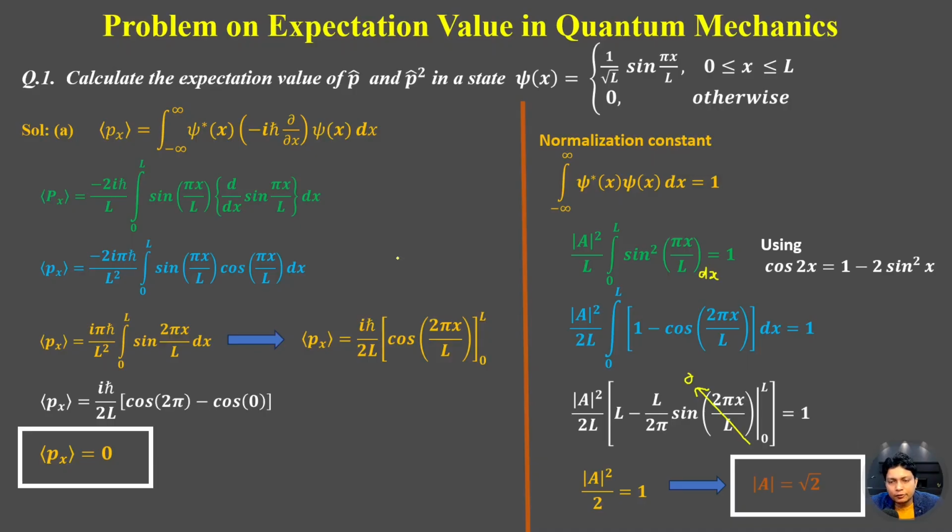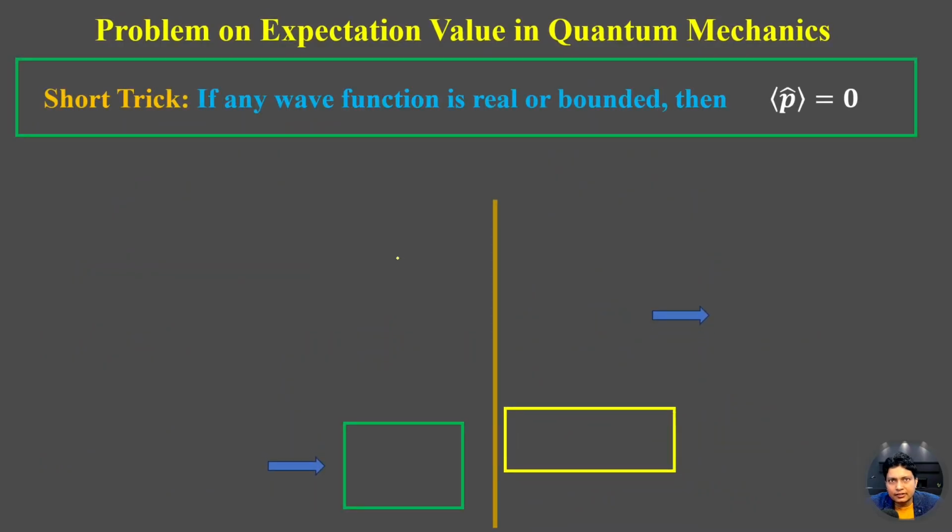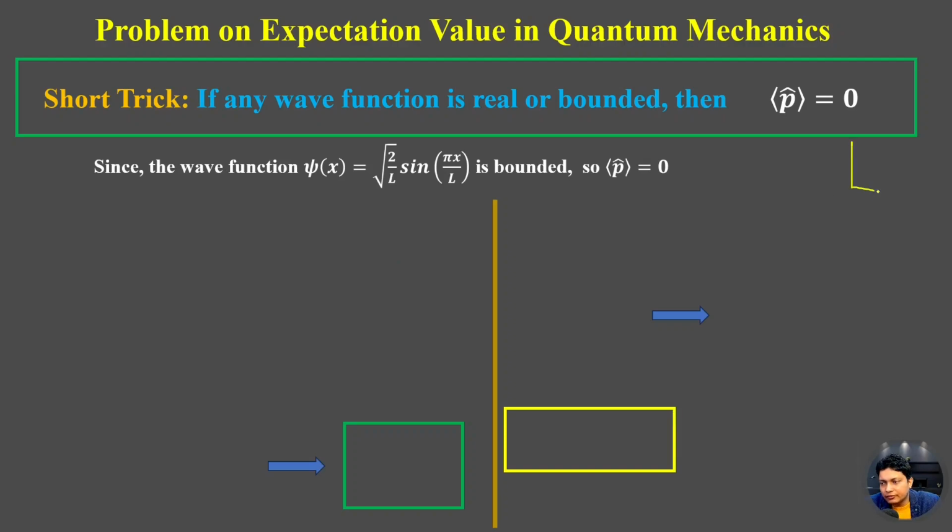So let's try to solve this by using the shortcut. The shortcut is that if any wave function is real or bounded, the expectation value of P will be equal to 0. So let's see this wave function that is given here, root 2 by L sine pi x by L. If we recall, this is the wave function for the infinite potential well, with length 0 to L. So this wave function is bounded only in between 0 to L. So the expectation value of P will be equal to 0. So there is no need to solve this integration for the expectation value of P. We can directly get the answer from here.